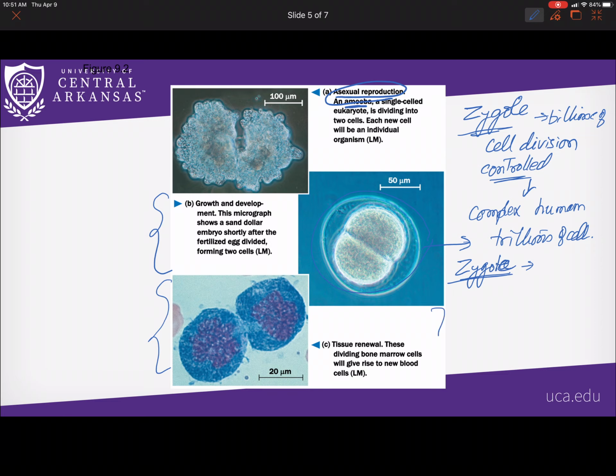Now the second part is tissue repair. Once the humans are formed and fully grown, we do need cell divisions so that we can repair and regenerate tissues. Sometimes it is to increase in size, or sometimes to heal, or if a tissue is damaged, replacing those cells. Here is an example of bone marrow cells which are giving rise to new blood cells.